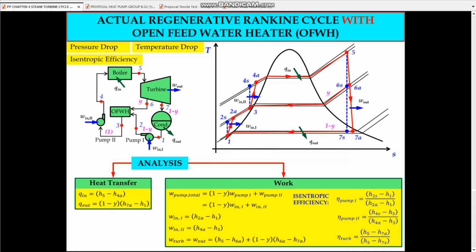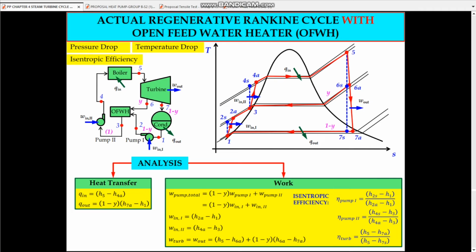In terms of work, W pump total equals (1 minus Y) multiplied by (W pump 1 plus W pump 2), also equal to (1 minus Y) multiplied by (W in 1 plus W in 2).